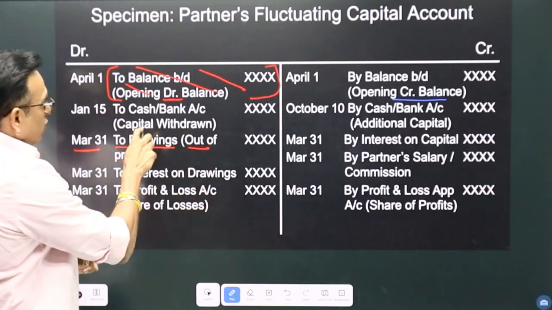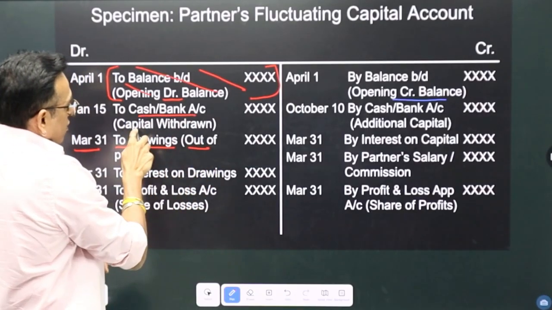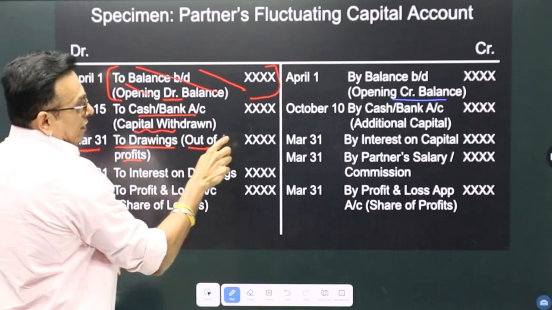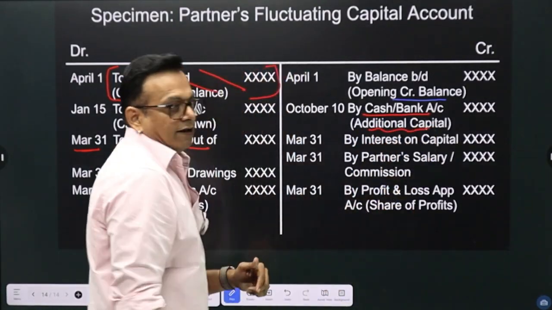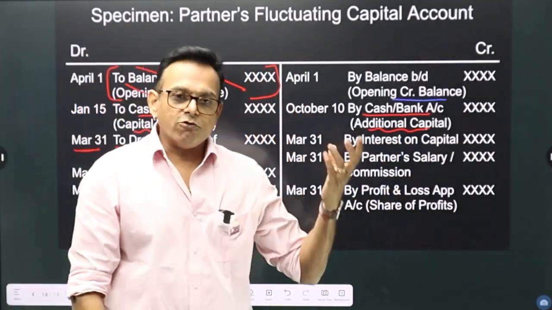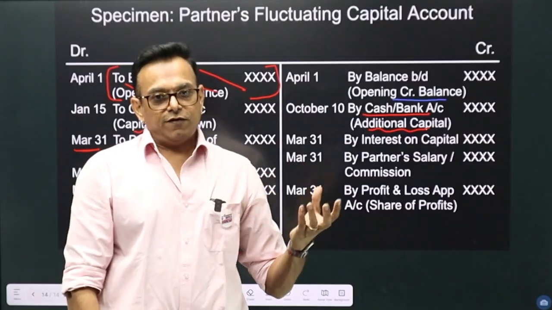But there is also cash and bank account capital withdrawn. There is also cash and bank account additional capital. Now, we are already having opening balances and we are in need of funds.